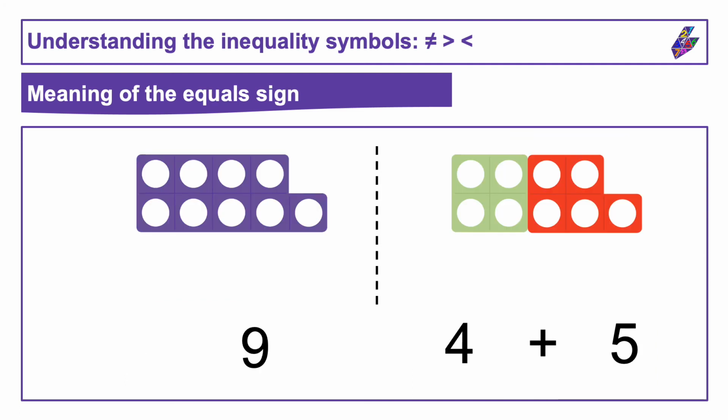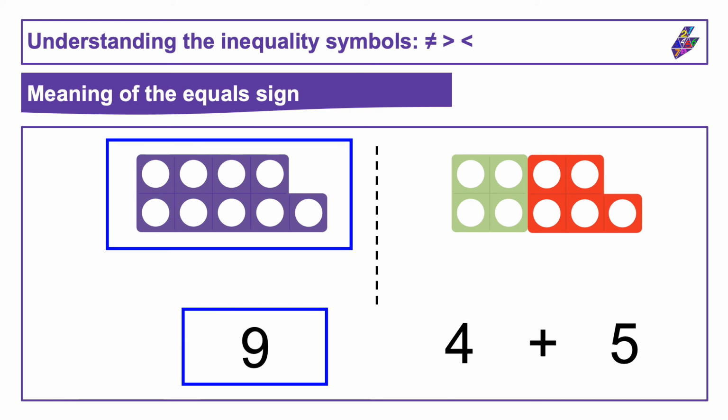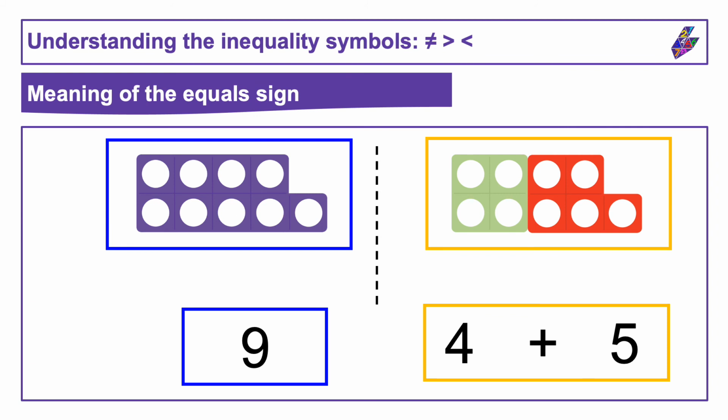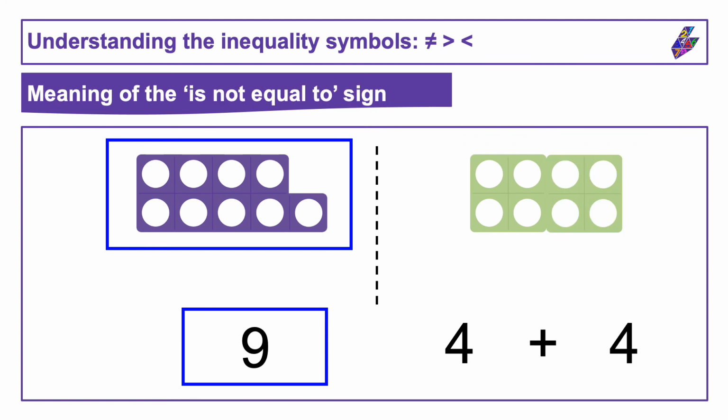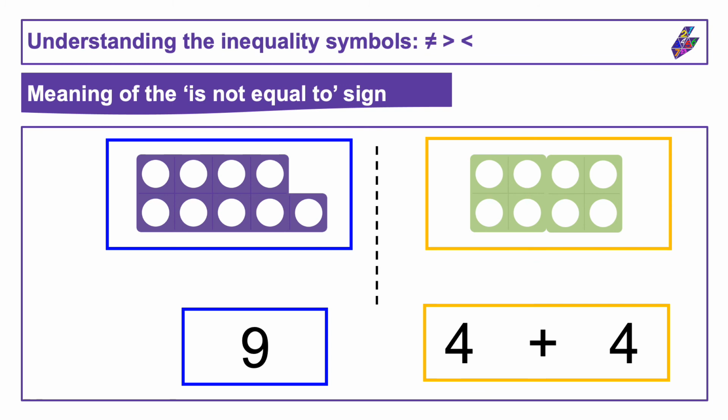Previously, we've compared these items. The items on the left have a value of 9. The items on the right have a value of 4 plus 5. 4 plus 5 has a total value of 9. Therefore, we can say that 9 is equal to 4 plus 5. If the items on the right were changed so that we now just had 4 plus 4, this would mean that the value of the right side is equal to 8. So we can say that 9 is not equal to 4 plus 4.